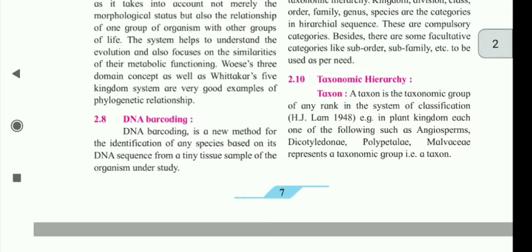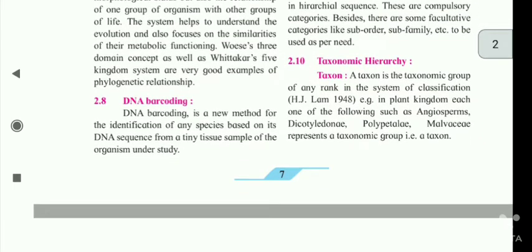2.8 DNA barcoding. DNA barcoding is a new method for the identification of any species based on its DNA sequence from a tiny tissue sample of the organism under study.